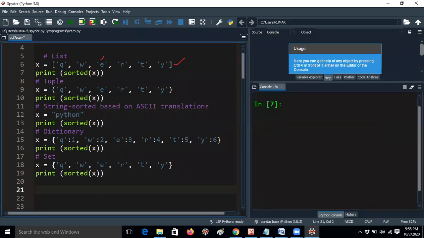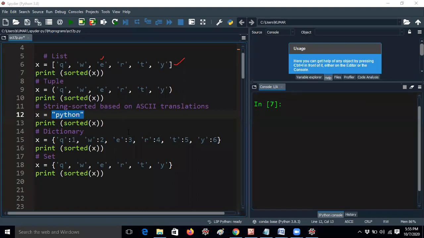For example, if you give a complete string in Python like this X variable, then print sorted of X means which letter will be the least value in ASCII format. P, Y, T, H, O, N. Which letter will be the first value, guys? Respond in the chat box. Yes, excellent, thanks for the response. Not N, not O. Please, guys, listen carefully.